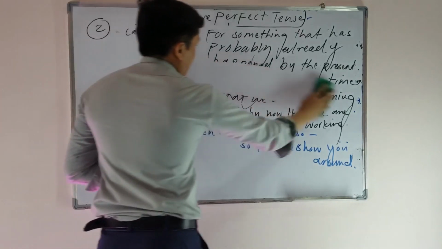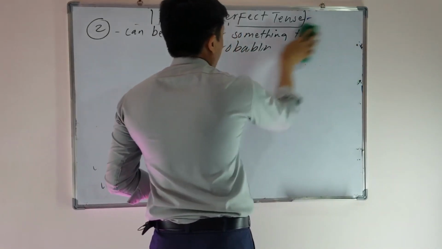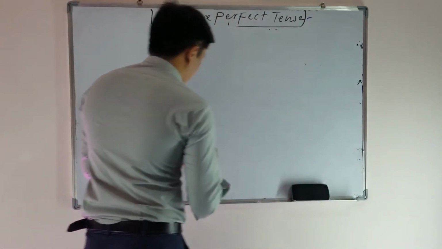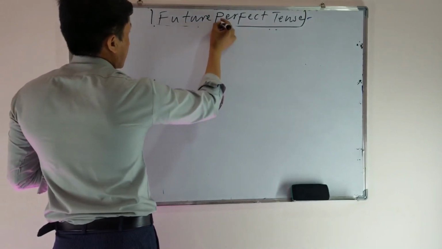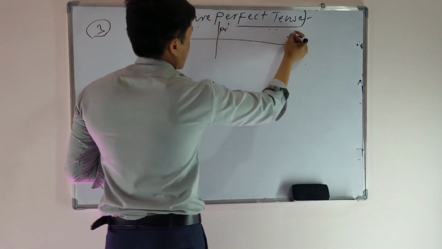What about the third definition? When do we use the third definition of future perfect tense? In number 3, this is past, this is present, and this is future.